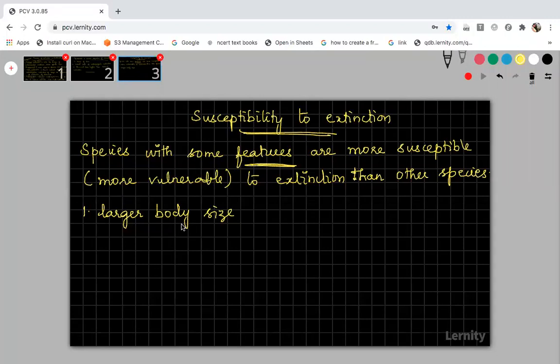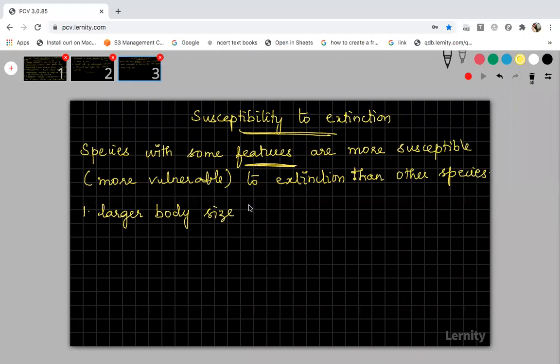When the basal metabolic rate is higher, the organisms will be more resistant and they can resist the environmental conditions. Whenever the body size is bigger, they will have a lower metabolic rate. Lower metabolic rate means lower stamina and lower resistance, and they cannot withstand natural calamity or catastrophe taking place in the environment. That's why larger body size organisms are more vulnerable to extinction when compared to smaller body size organisms.